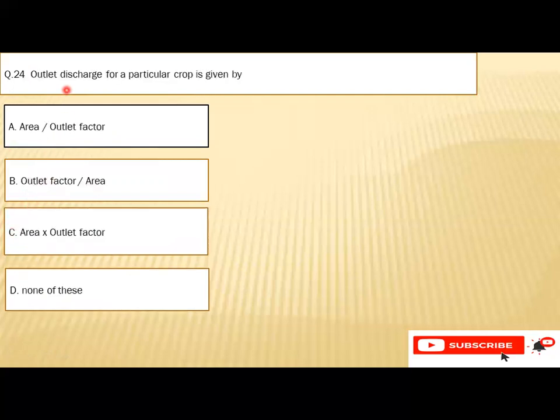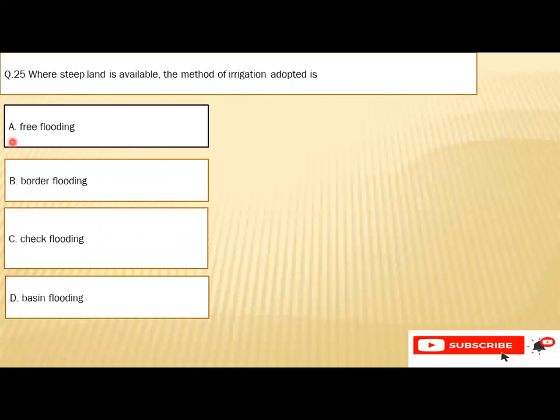Question number 24: outlet discharge for a particular crop is given by A. Area divided by outlet factor, B. Outlet factor divided by area, C. Area multiplied by outlet factor, or D. None of these. So the right option is A, that is area divided by outlet factor. Question number 25: where steep land is available, the method of irrigation adopted is A. Free flooding, B. Border flooding, C. Check flooding, or D. Basin flooding. So the right option is A, that is free flooding.